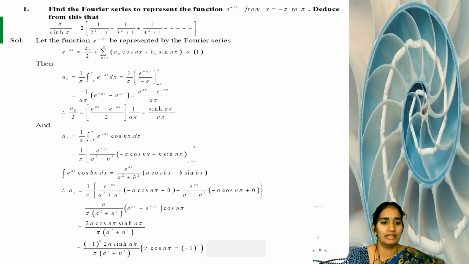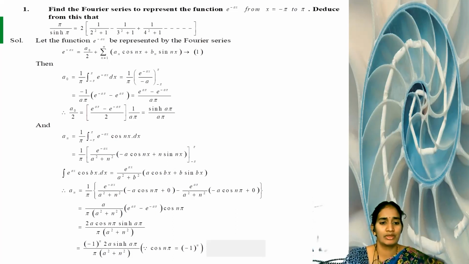Now the next step: 1 by π, after integration, e^(-ax) by (a² plus n²), that is, minus a squared is positive, plus b squared place is n squared, times (minus a cos nx plus n sin nx), with limits minus π to π. Here we apply upper limit minus lower limit.